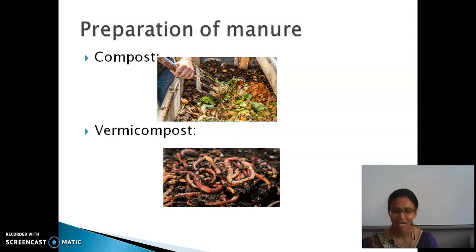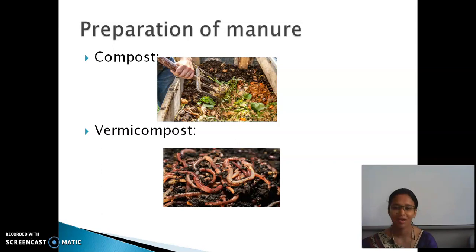Humus is an organic nutrient which is prepared from organic waste materials by the action of microorganisms. Humus is a nutrient in the soil. It gives energy to the soil. It is produced by the action of microorganisms. This is compost. And the second picture is vermicompost.